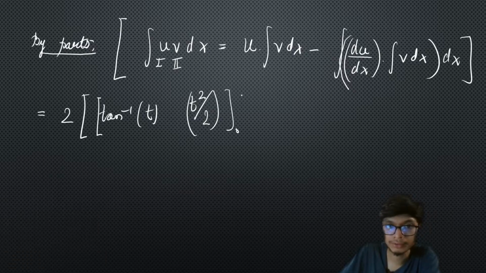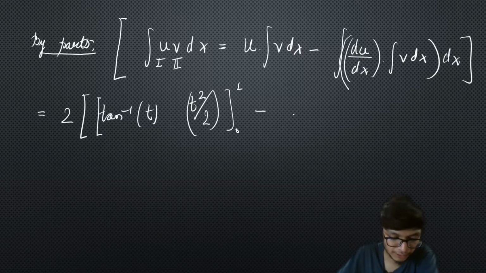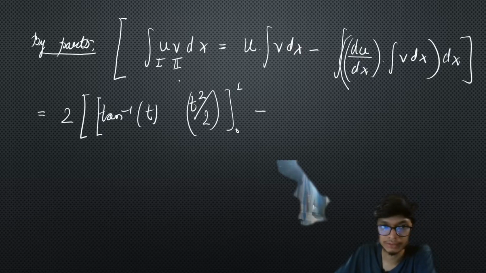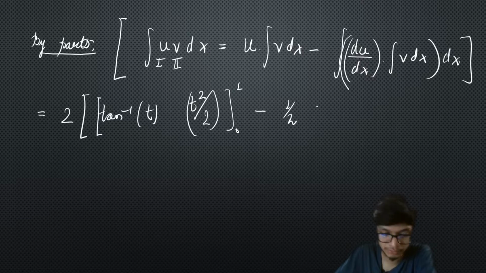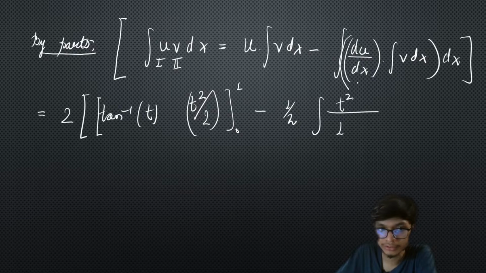So keep it outside, 0 to 1, minus. Now the advantage of doing this is the second. Over here in our case, tan inverse of x is the first function and t is the second function, right? Therefore, minus of, I will have it as half times of t square. Now differentiation of tan inverse of x is 1 by 1 plus t square. So this is going to be a simplification, right? dt, and the limit will be minus 0 to 1, right?